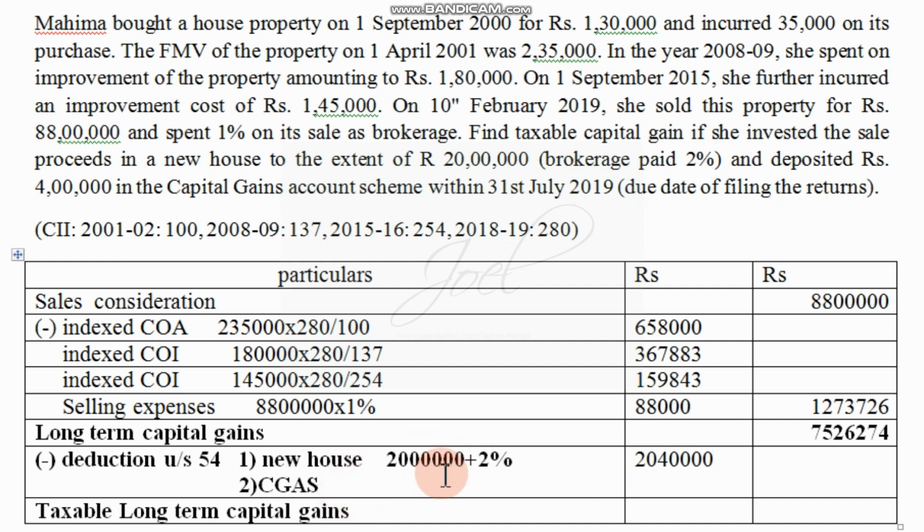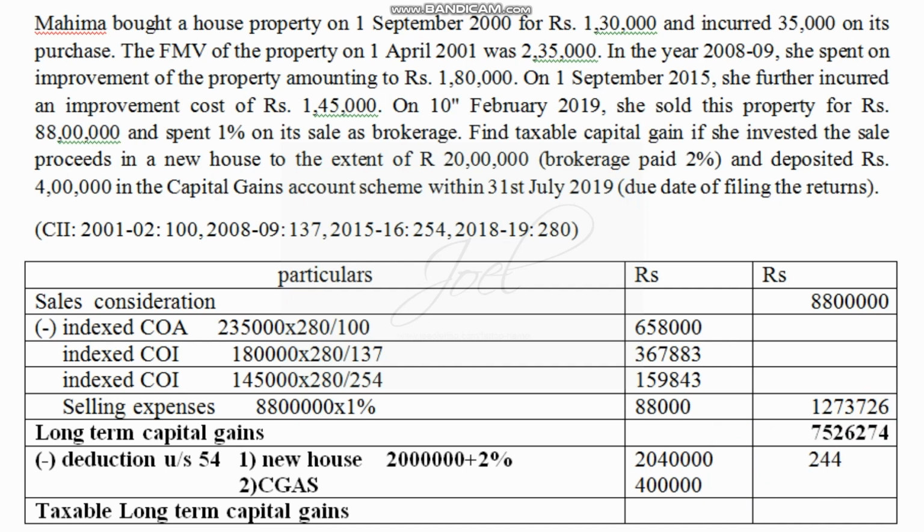Then he also invested in the capital gain scheme, that is here it is given rupees 4 lakh. That is also something I am supposed to consider. So both the amounts are supposed to be added. When we add both the amounts, you will get 24 lakh 40,000.